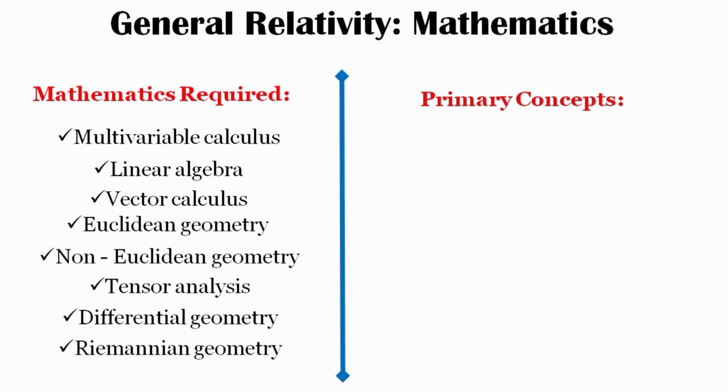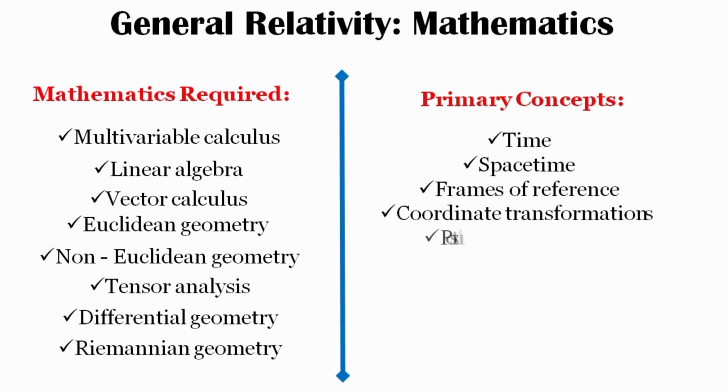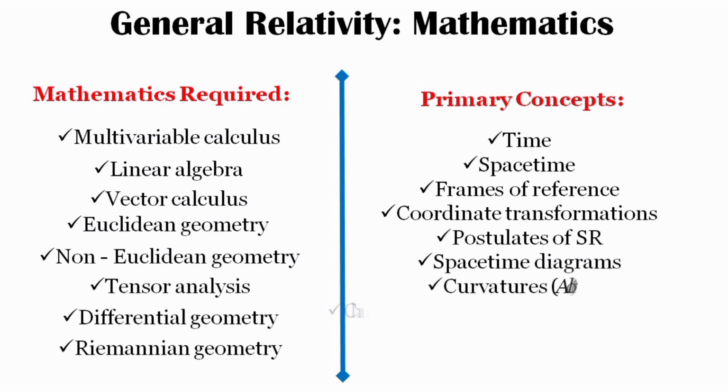Go to my videos, How to Learn General Theory of Relativity. There are enough amount of books, suggestions, and the level of mathematics are dealt in much details. These would lead to some of the primary concepts that you need to know. Time and space-time, you need to understand what are the frames of reference. You also need to understand a lot about coordinates transformations, because remember, in general relativity, we are moving out of the flat space-time and going to curved space-time. So all these transformations from flat to polar, spherical, hyperbolic transformations are required.